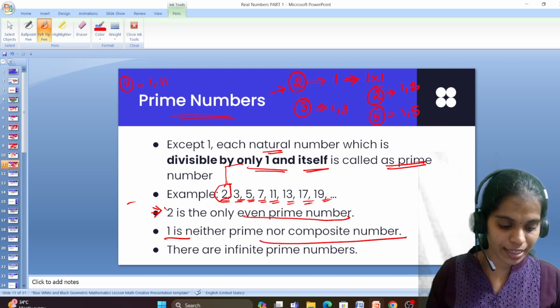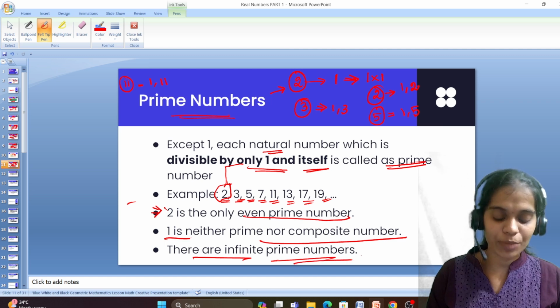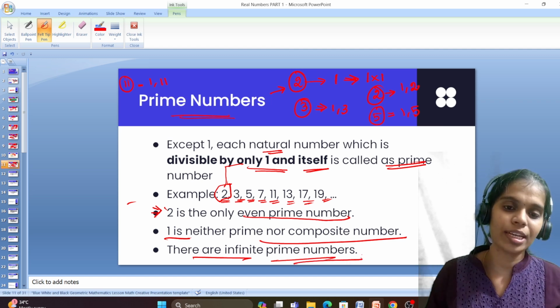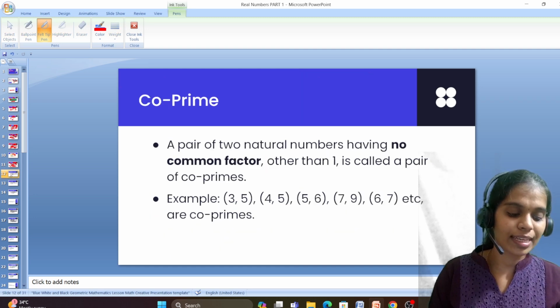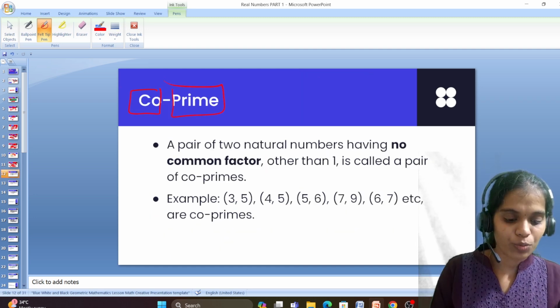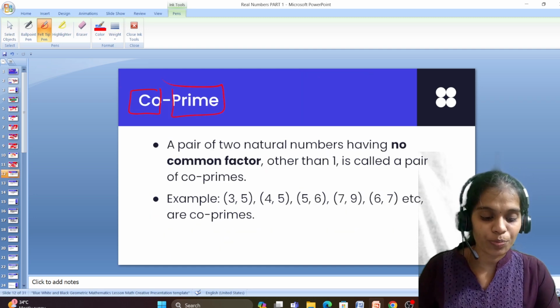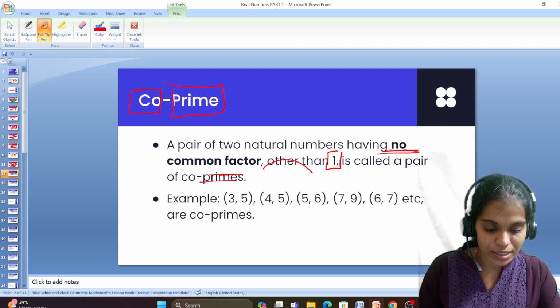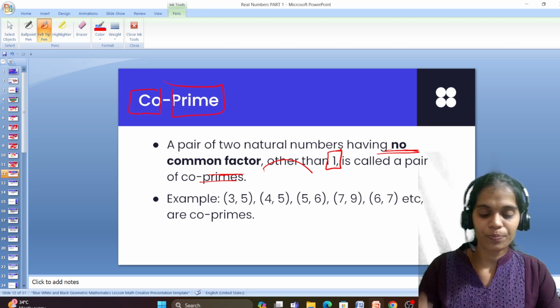We saw that there are infinite prime numbers. Yes, as long as there is no end for the numbers, we cannot say that there is an end for prime numbers. Now, co-prime. What is co-prime? A pair of two natural numbers having no common factors other than 1. Such numbers are called co-prime.